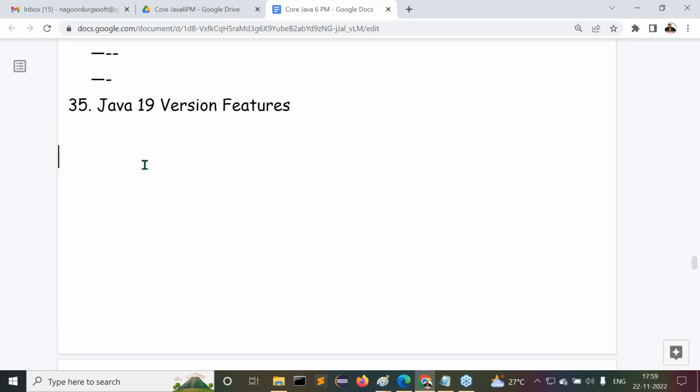In the last session, I gave the overall content of Java, core Java, the J2SE part, the total content of the Java programming language. Today, we are going to understand the very first topic in core Java. What is that first topic? The introduction part. We are going to understand the introduction content.